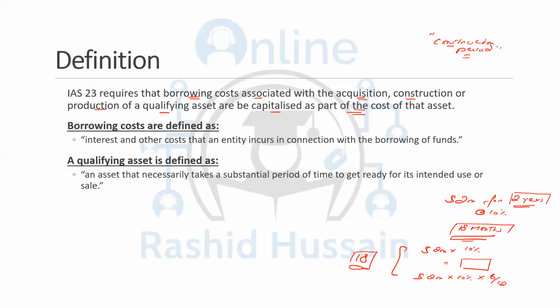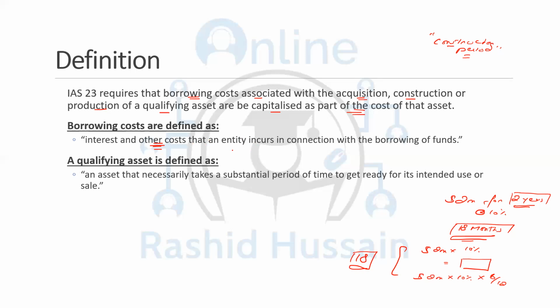So this is something you need to remember from the very start, that we are going to take the interest cost which is relevant to the construction period and nothing else. So what is the borrowing cost? Interest and other cost. Now, interest and other cost means which is relevant to the interest. For example, when you're taking the loans, there may be some cost associated with arranging the loans. That is classified as the borrowing cost as well.